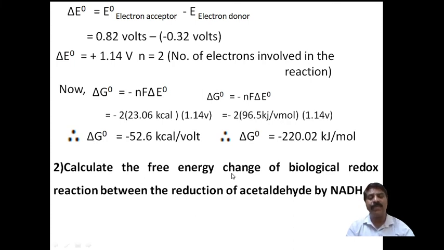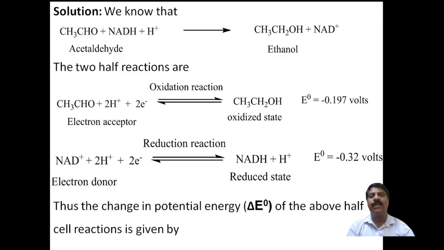Calculate the free energy change of the biological redox reaction, the reduction of acetaldehyde by NADH, nicotinamide adenine dinucleotide hydrated form. Okay, that is a reduced form. Hydrated means reduced form. We know that acetaldehyde undergoes reaction with NADH plus hydrogen, and it forms ethanol. NADH is converted to NAD. NADH is nothing but the reduced form, and it undergoes oxidation to the oxidized form, while acetaldehyde is converted into ethanol.